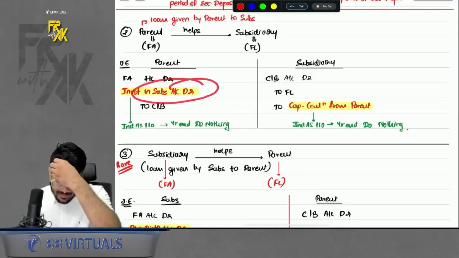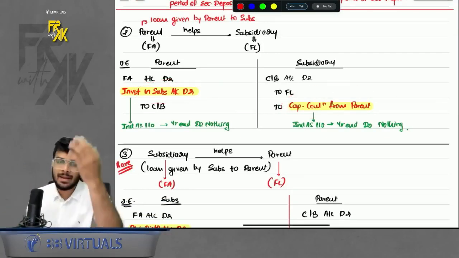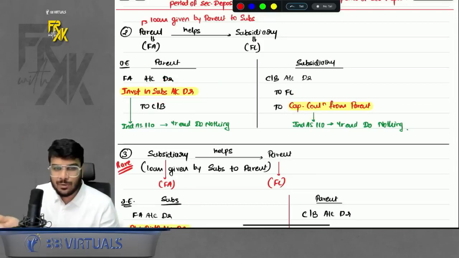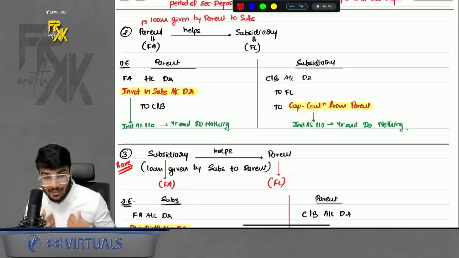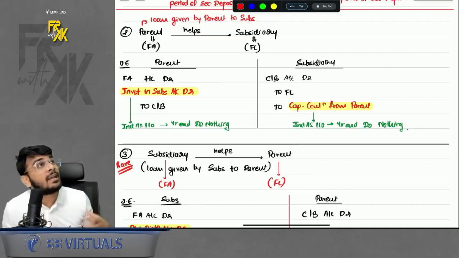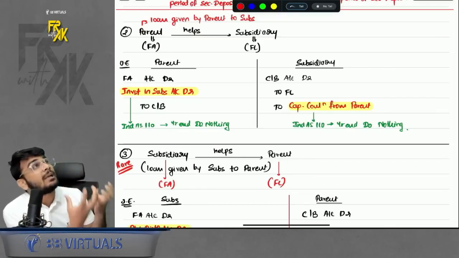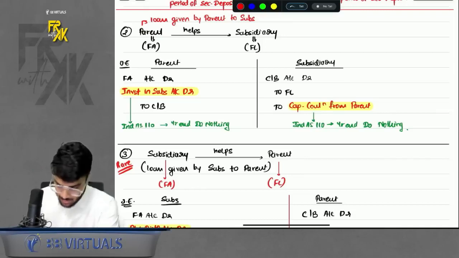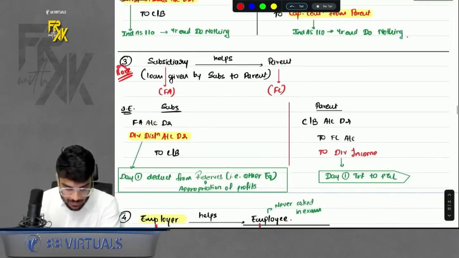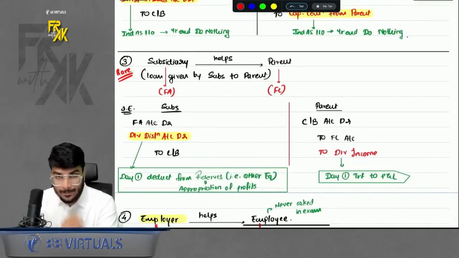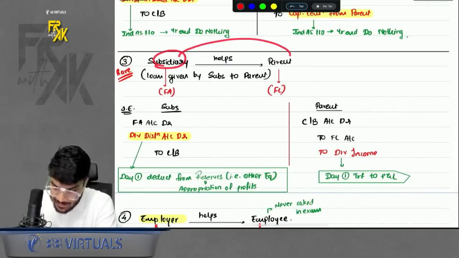What is the logic behind this? Just imagine now, for example, your parents are helping you. Your parents won't say that we are expensing the money on our child. They will say we are investing in our child. Similarly, the child will not say I am receiving money from my parent. They will say I am receiving capital contribution from my parent. Simple, right?